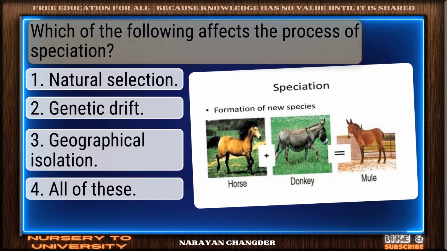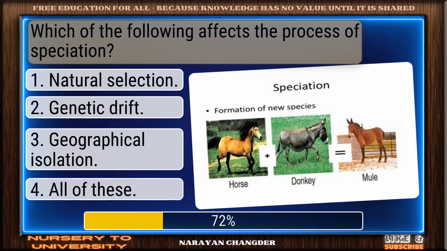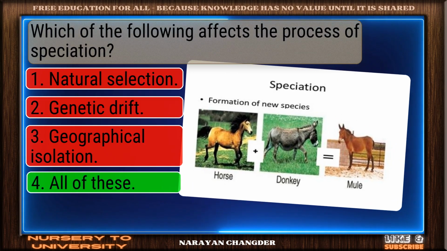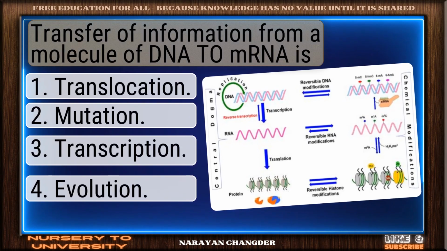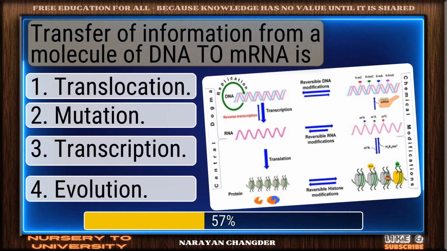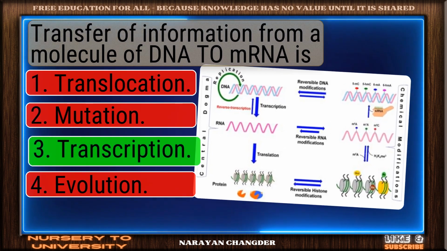Which of the following affects the process of speciation? Smart move. All of these is accurate answer. Transfer of information from a molecule of DNA to mRNA is. Clear logic. Transcription is sound.